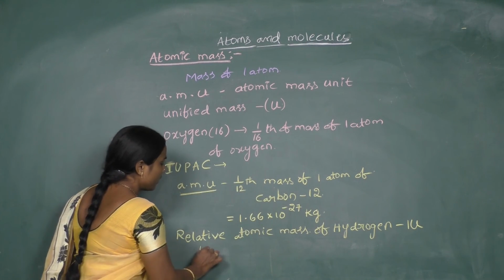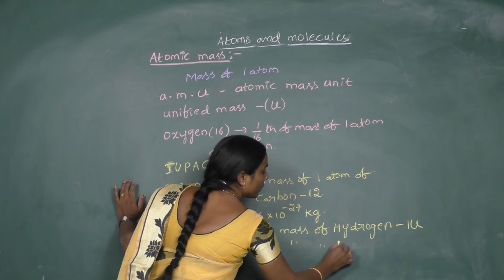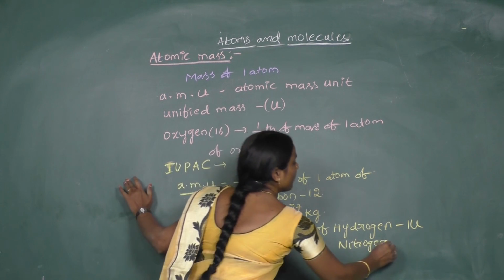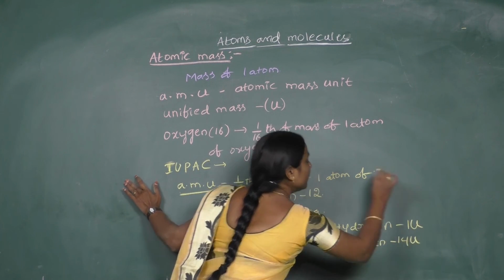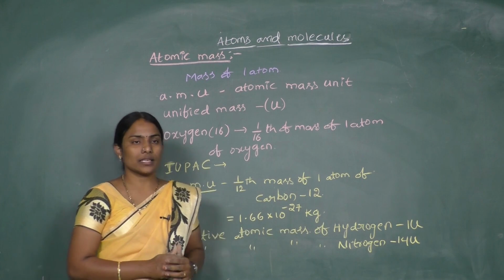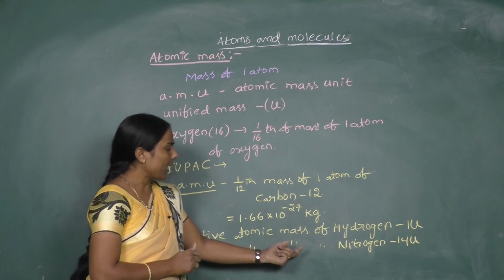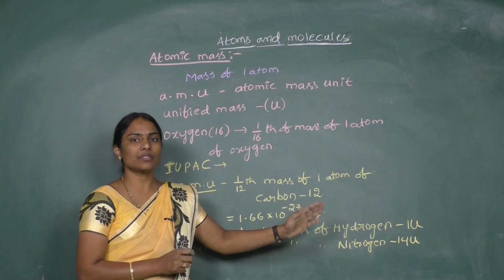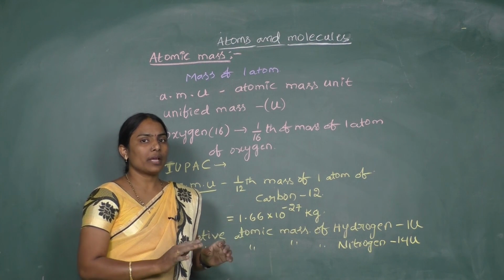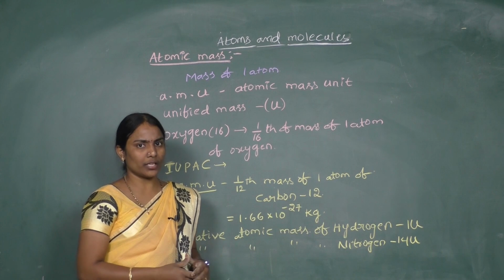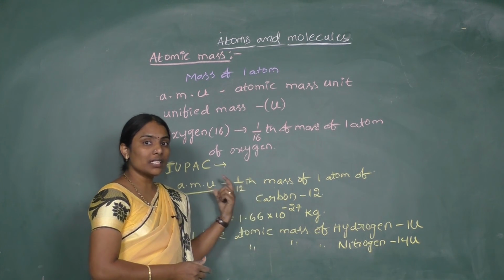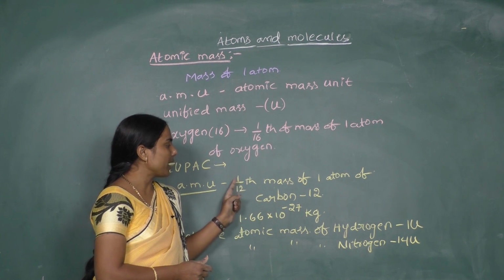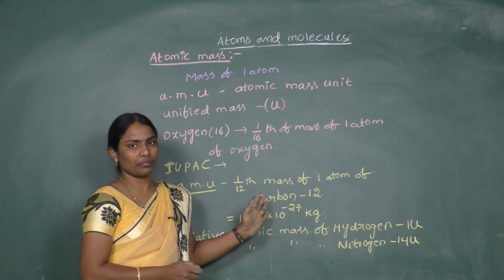Similarly, the relative atomic mass of nitrogen is 14U. So what does this 14U say? Compared to the AMU value, the atomic mass of nitrogen, meaning the mass of 1 atom of nitrogen, is 14 times greater. So the atomic masses of all other elements present in the periodic table we measure in comparison with the AMU value. So the value of 1 AMU is 1/12th of the mass of 1 atom of carbon.